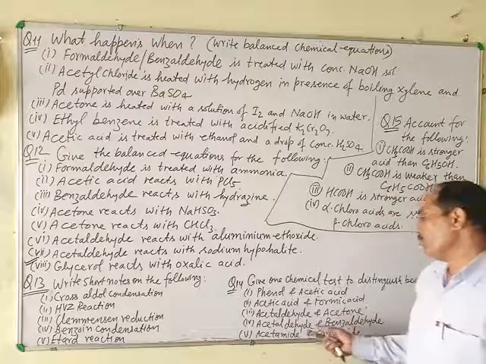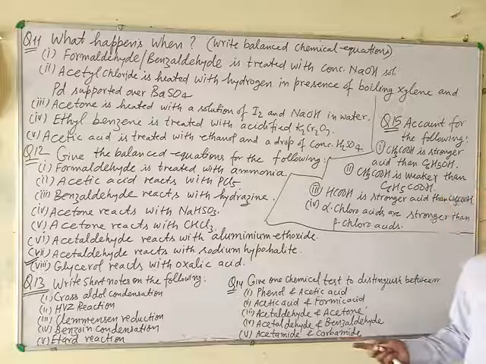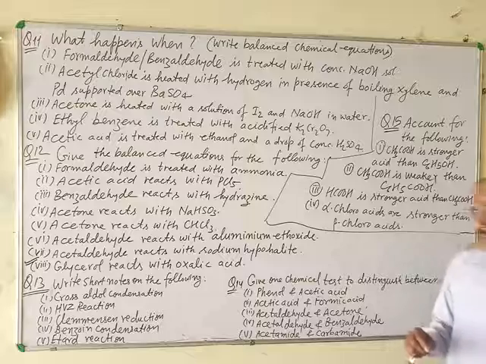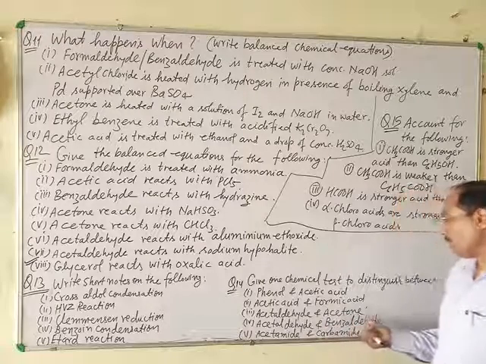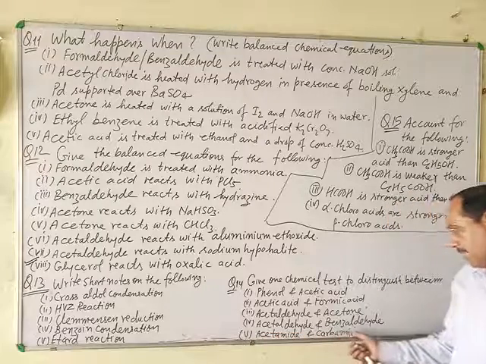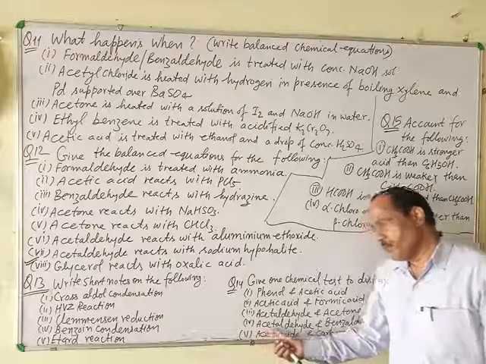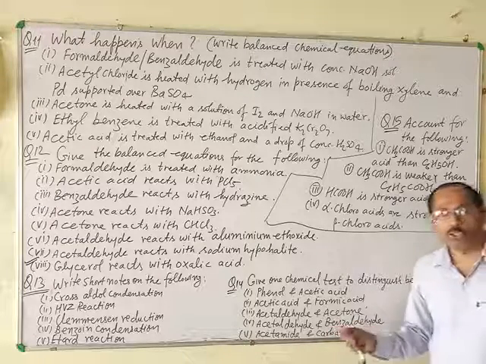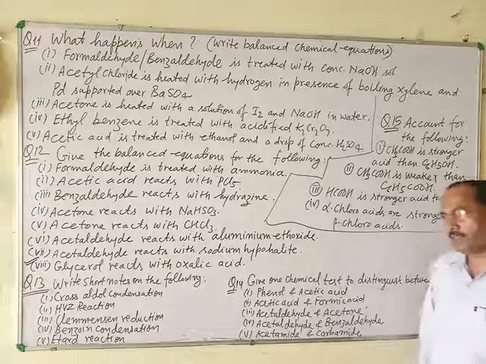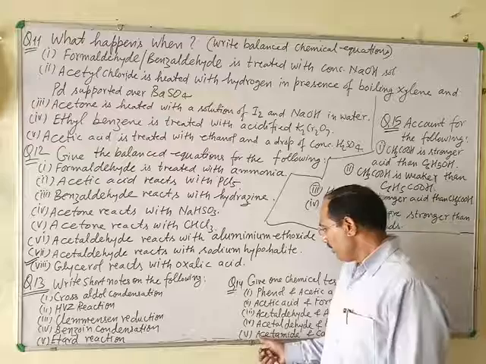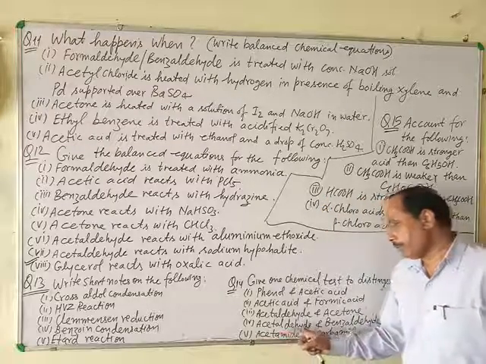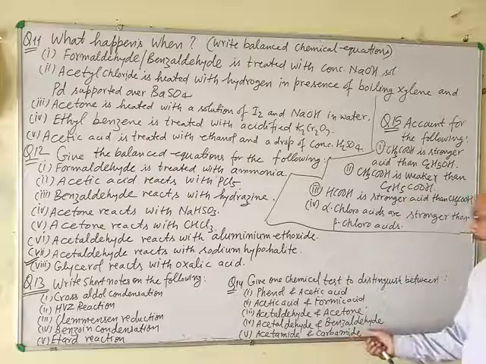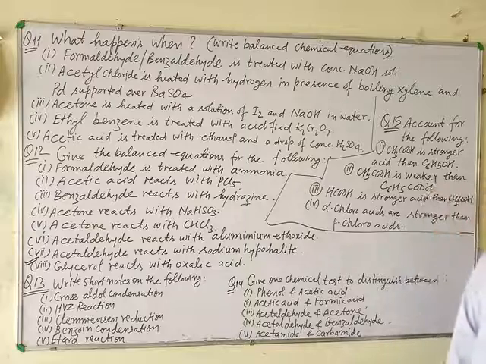Acetaldehyde and acetone can be distinguished with the help of Tollens reagent and Fehling solution. Acetaldehyde gives a positive silver mirror test and Fehling solution test, while acetone does not. Acetaldehyde and benzaldehyde, this is very important, both are aldehydes. Acetaldehyde gives a positive silver mirror test as well as Fehling solution test, while benzaldehyde gives only the silver mirror test and not the Fehling solution test.